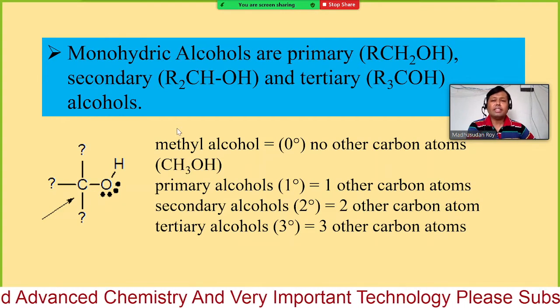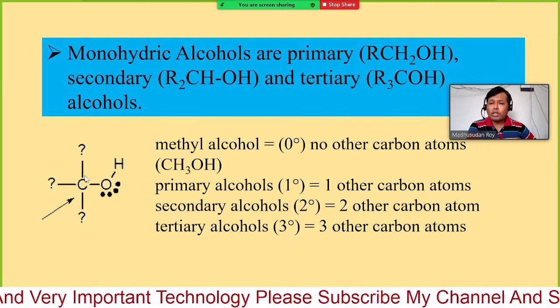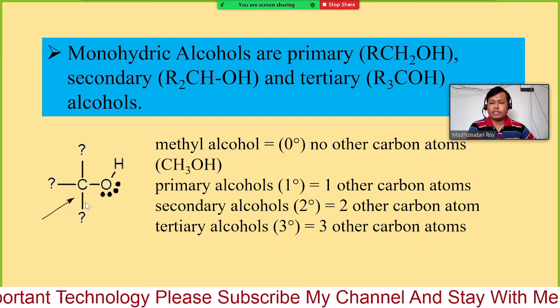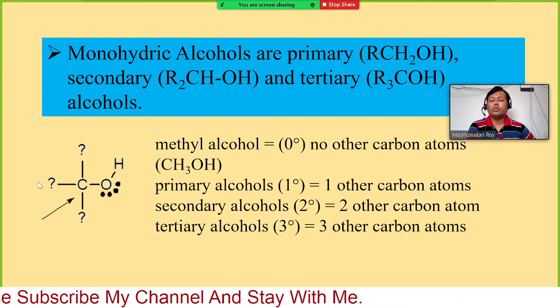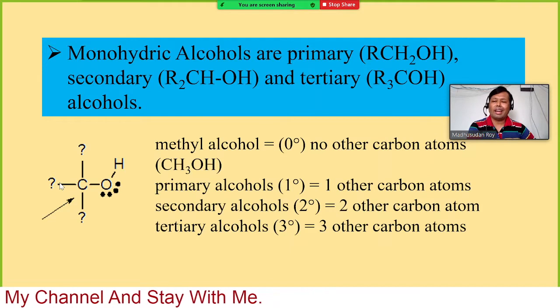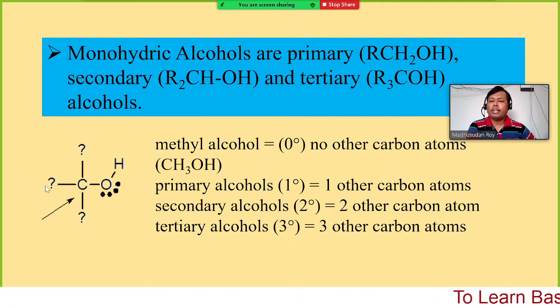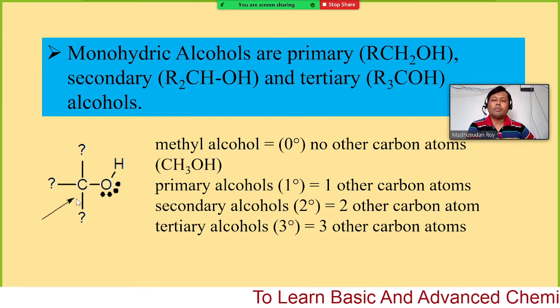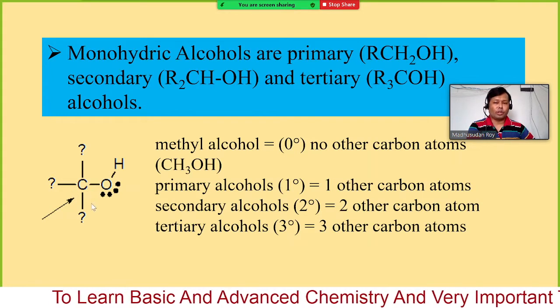In that case you can consider ethanol. The rest of them should have hydrogens. Here is one hydrogen, here is another hydrogen, and here is CH3 or some R or aryl, anything is fine. So we should have at least one carbon attached to this carbon. If we have one CH3 here, then we can have hydrogen and hydrogen. So we can name the compound ethanol. Ethanol is a 1 degree alcohol.